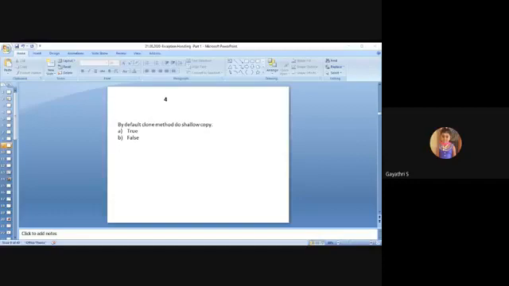By default, the clone method does a shallow copy. Actually there are two types of copy, shallow and deep. So by default, the clone method does a shallow copy. True or false?